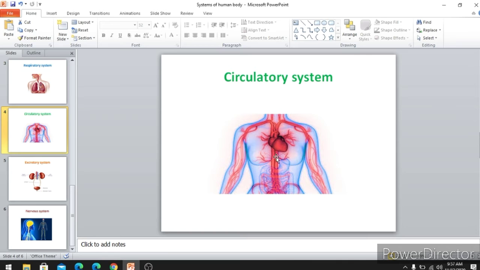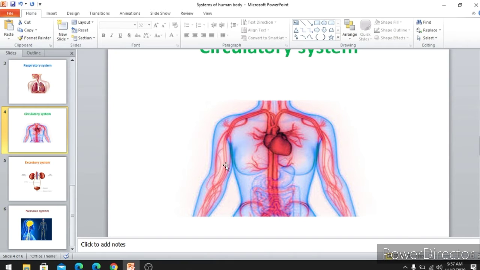So the heart is pumping blood to all parts of the body. The red color vessels which are coming from the heart are known as arteries.